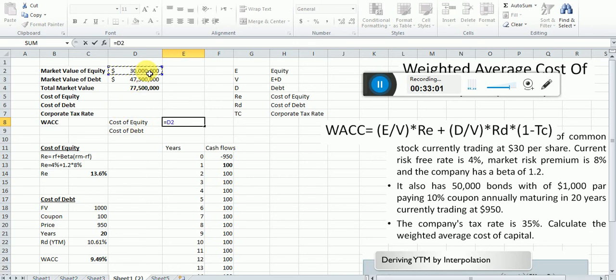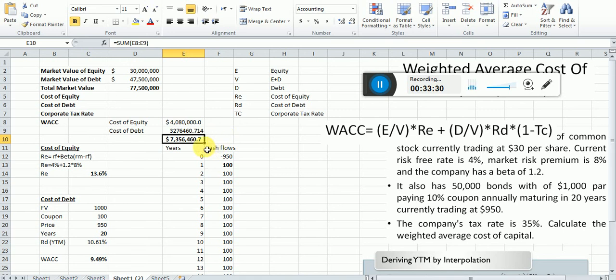This is equity, just multiply this with the cost of equity, which is 13.6%, right? And how much is the cost of debt? The debt is this, and then multiply this with RD, right? And also multiply this with 1 minus 0.35, because this is tax deductible. So you can say how much total cost we are paying. Just add both of these values. Okay, look, I'm just adding these two values.